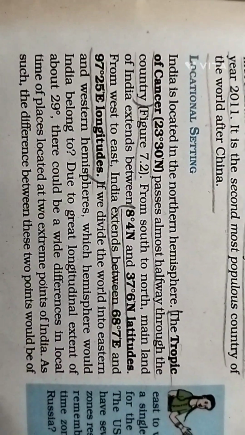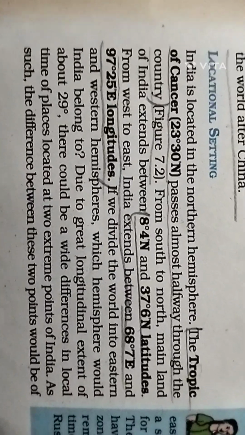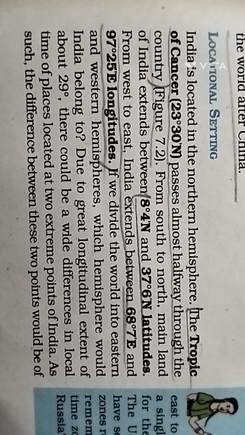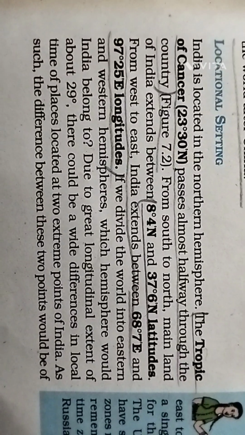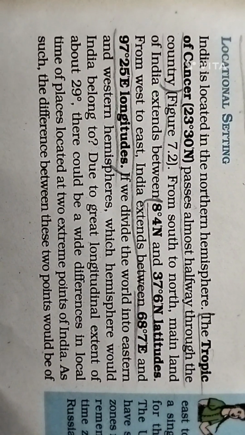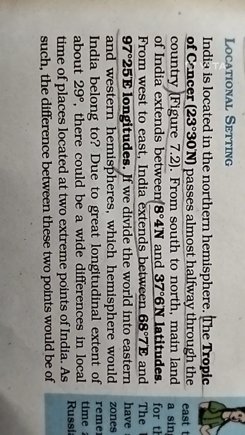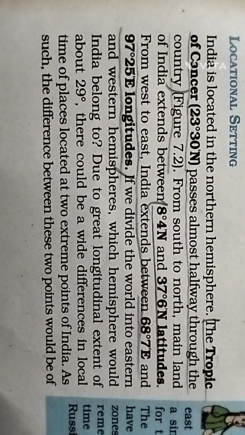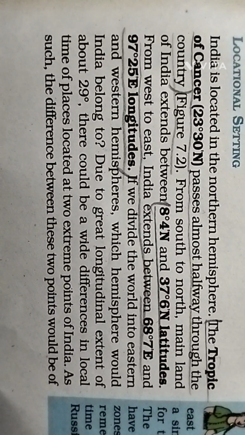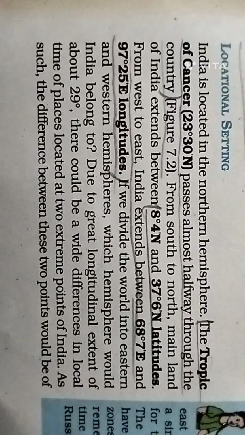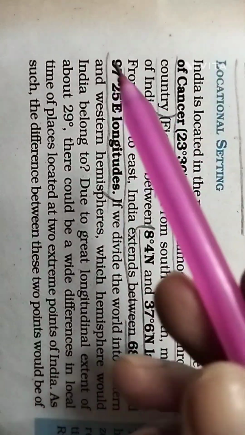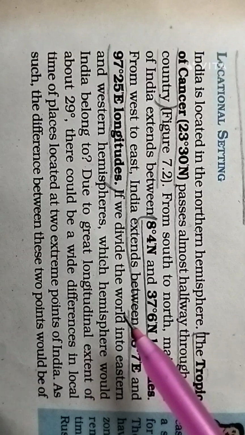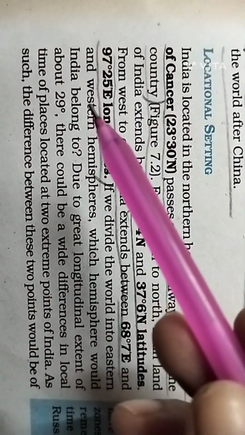Location setting: India is located in the northern hemisphere. The Tropic of Cancer passes almost halfway through the country from west to east. The mainland of India extends between... If we divide the world into eastern and western hemispheres, which hemisphere would India belong to?